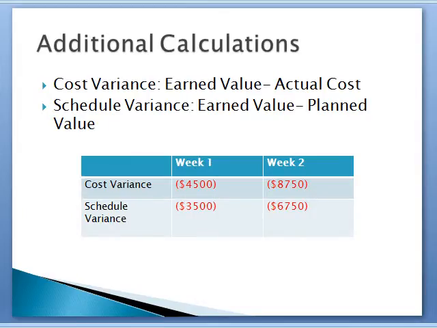Additional calculations not shown in the Excel worksheet on the previous slide include cost variance and the schedule variance for the project during weeks 1 and 2. As you can see, both variances for both weeks are negative.